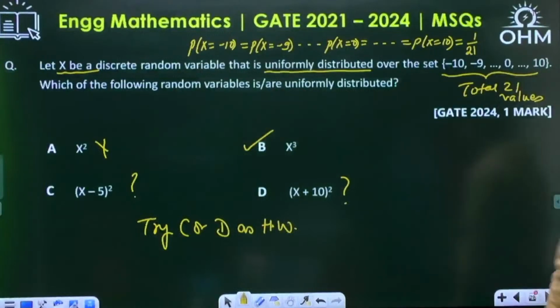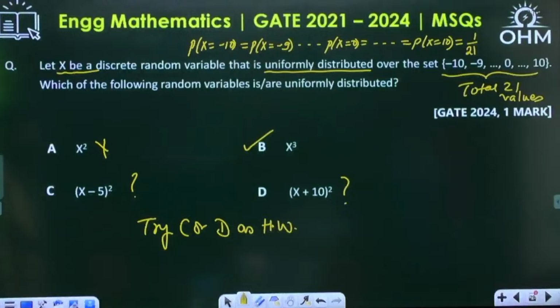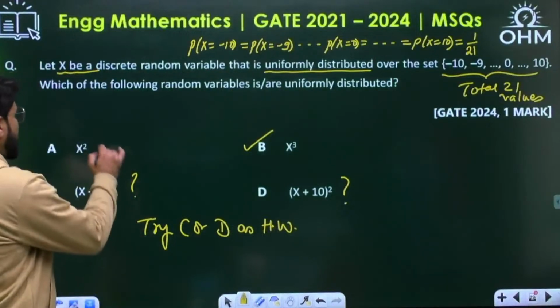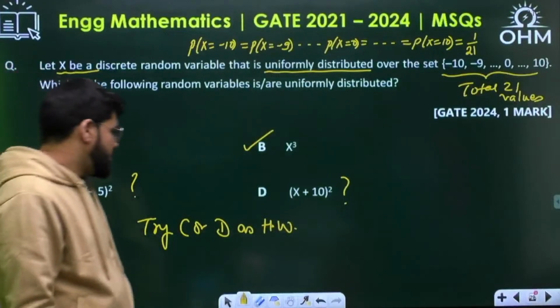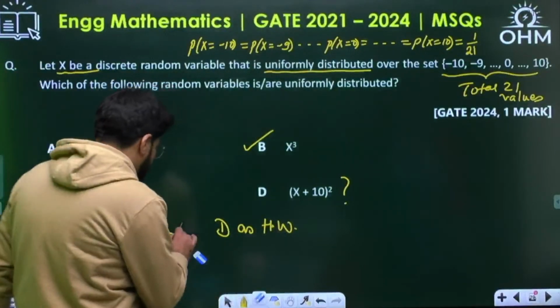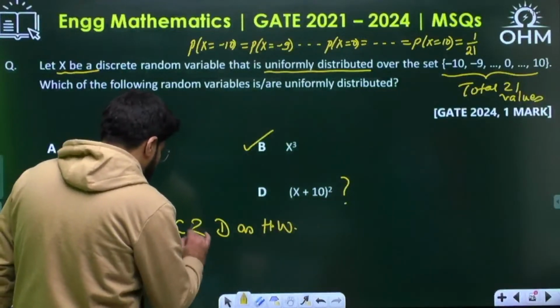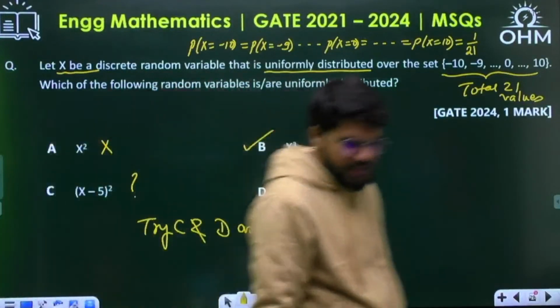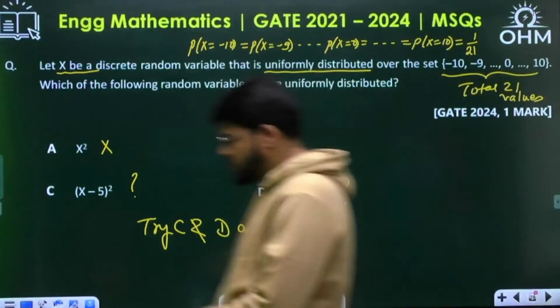Let me know if there is any doubt right now. So if you have got the A and B theme, A was definitely wrong, B is correct, C and D you have to try as homework. Try C as well as D. Both are MSQ questions, so we have to be confirmed for every option. Try the C and D as the homework.